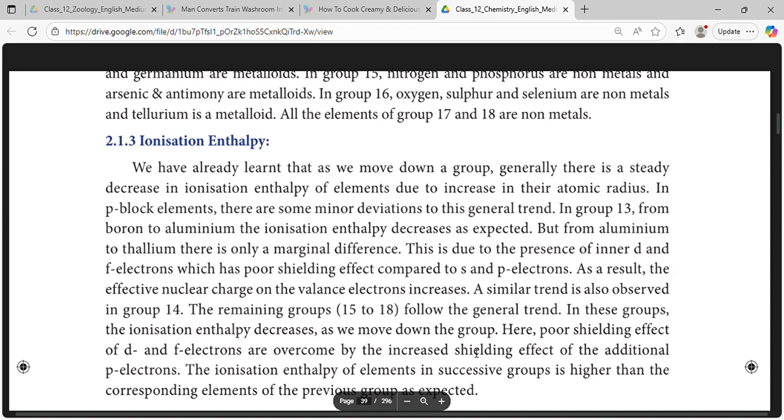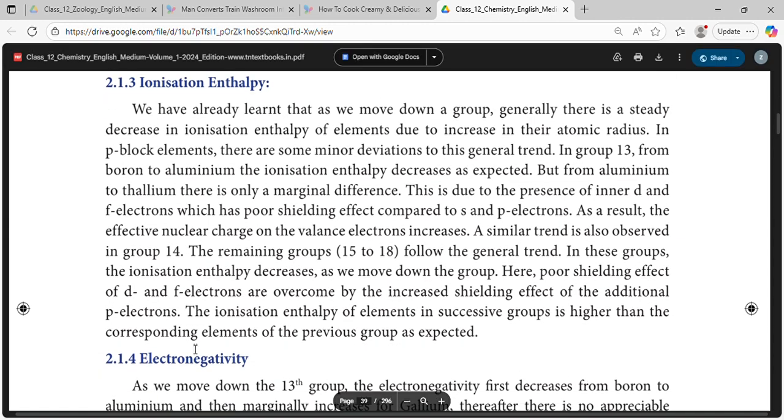However, here the poor shielding effect of d and f electrons is overcome by the increased shielding effect of the additional p electrons. The ionization enthalpy of elements in successive groups is higher than the corresponding elements of the previous group, as expected.